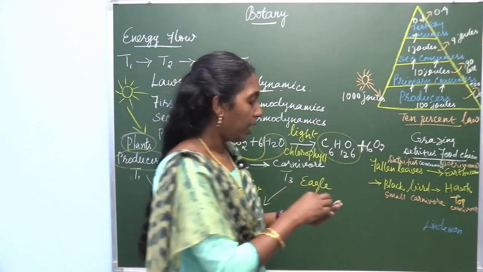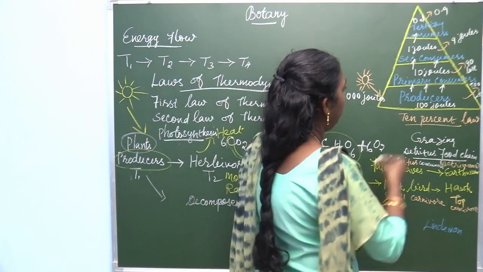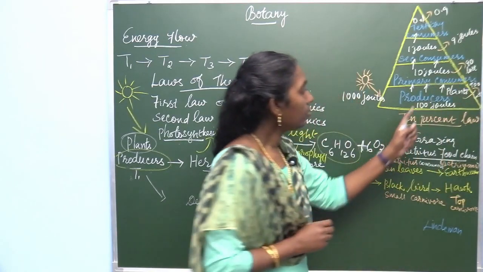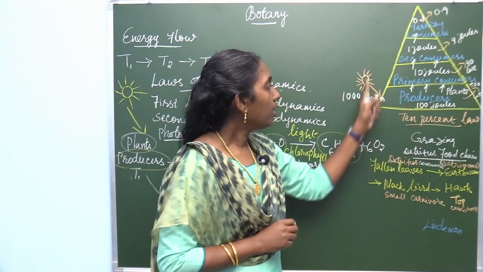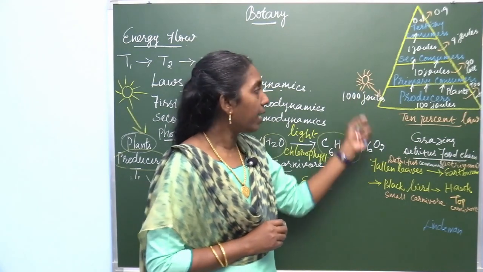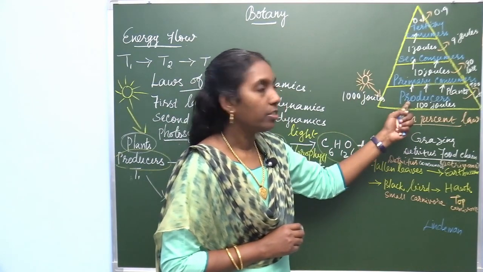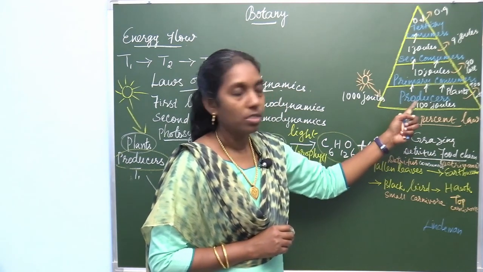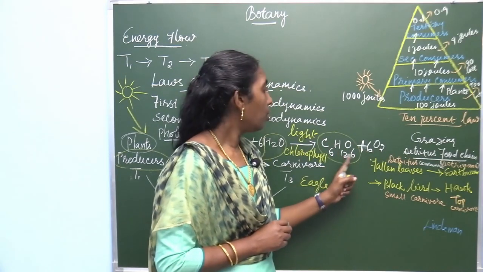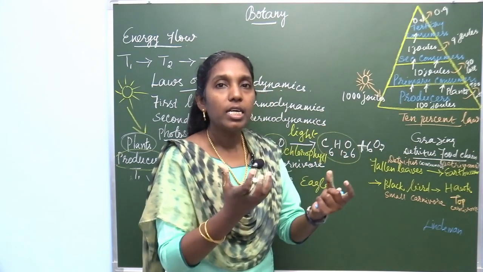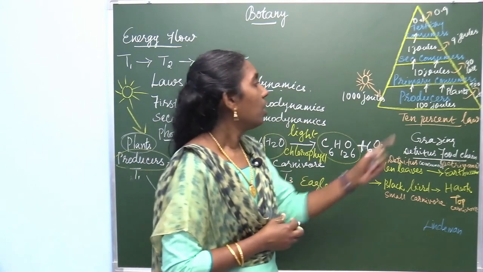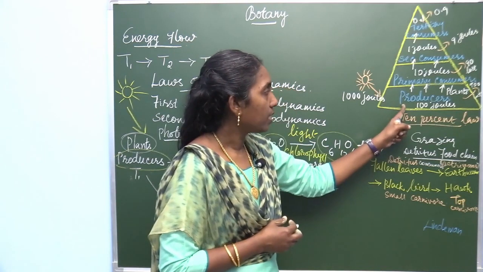The green plants, the producers, trap the sunlight energy, light energy, and convert it into chemical energy. It is in the form of carbohydrate, C6H12O6. The plants store the energy in the form of organic compound. So it is stored in plants.